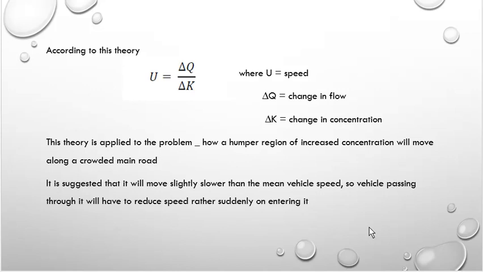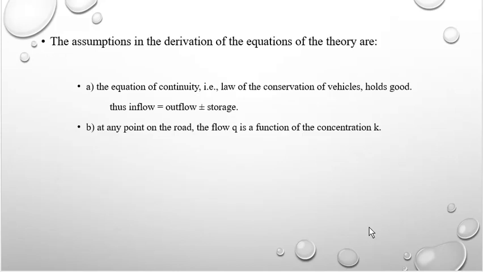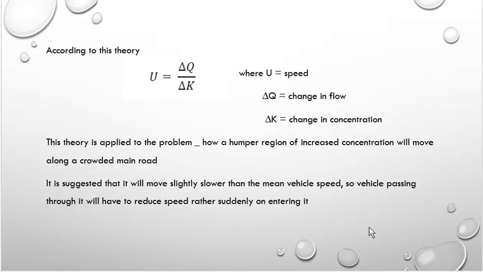Based on these assumptions, Lighthill and Whitham derived one equation, that is U is equal to delta Q divided by delta K. Here U is the speed, delta Q is the change in flow, and delta K is the change in concentration or density. This is the equation of Lighthill and Whitham using those assumptions and many steps. I am skipping those steps; only the equation is needed. This theory is applied to problems like the following.